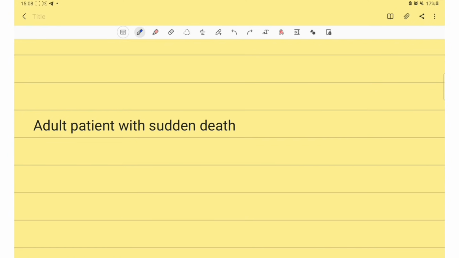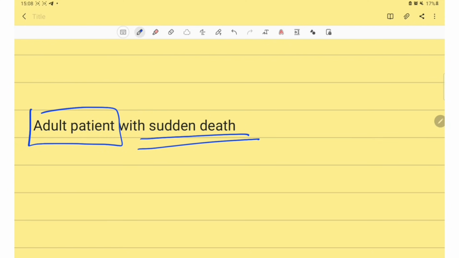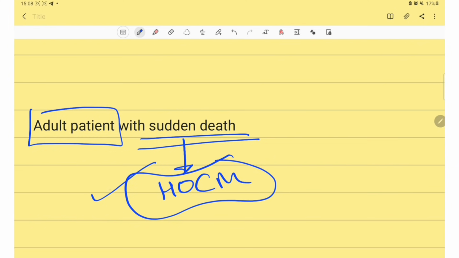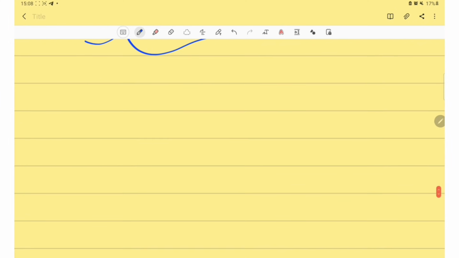Then next question is, there is an adult patient with sudden death during exercise or during some strenuous exercise. So the answer for this question is hypertrophic obstructive cardiomyopathy.